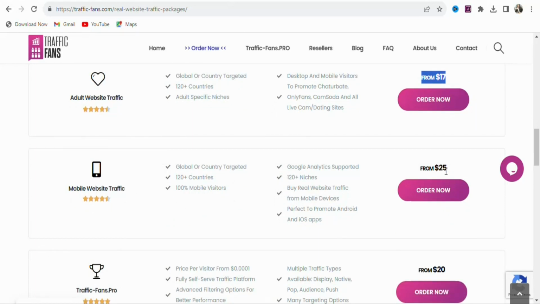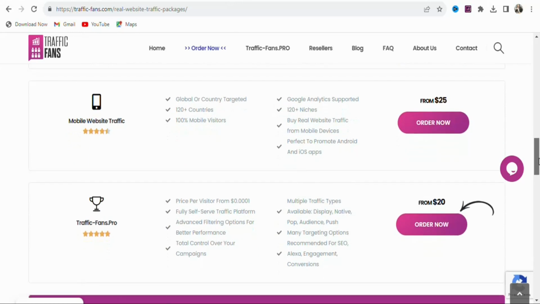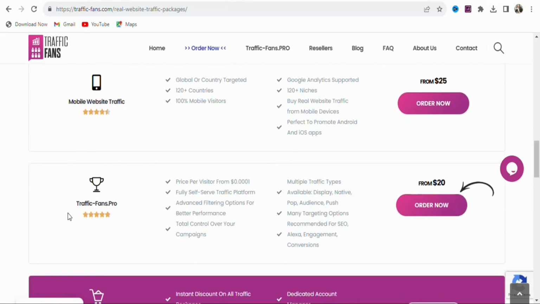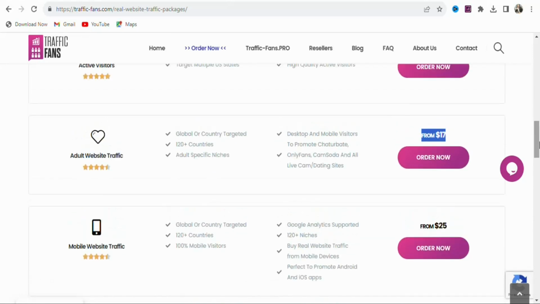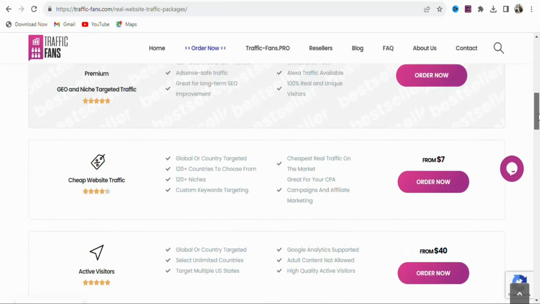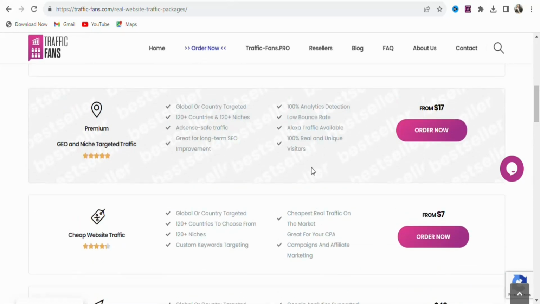The price is $25. There are a lot of different traffic categories that you can buy. You can see the last one is trafficfan.pro. You are going to be paying $20. In this case, what we are going to be doing is that we are going to select the targeted traffic. We want to target a specific country so that we can get specific people to take action for us to make money. You are going to select this option.